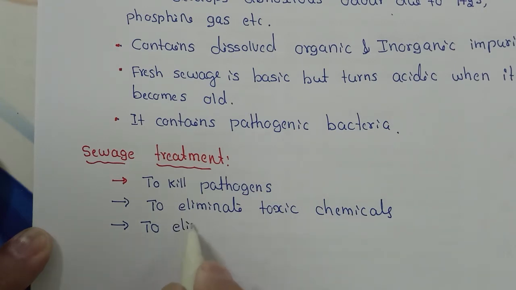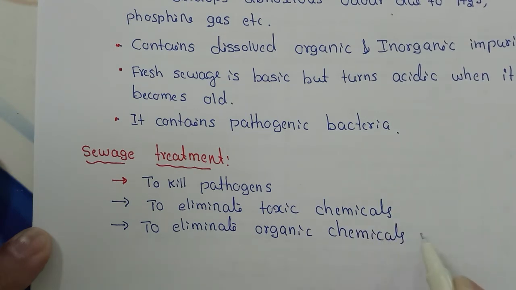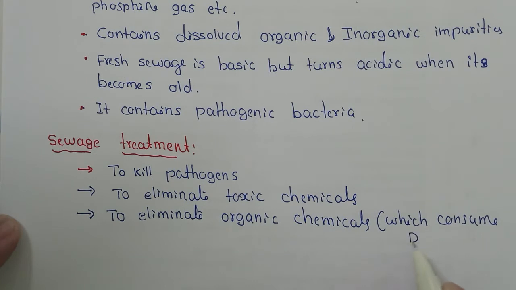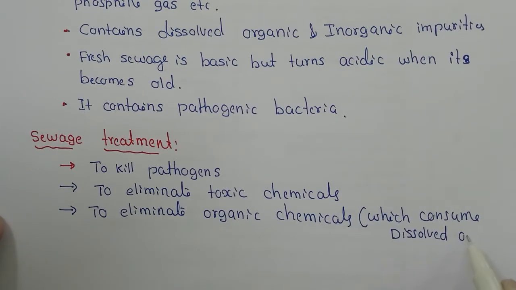To eliminate organic chemicals, which consume dissolved oxygen, DO.